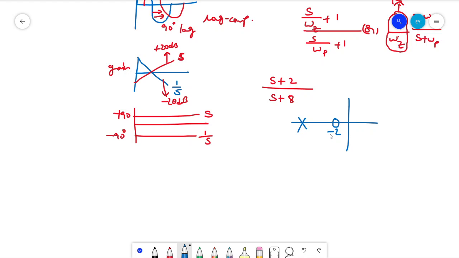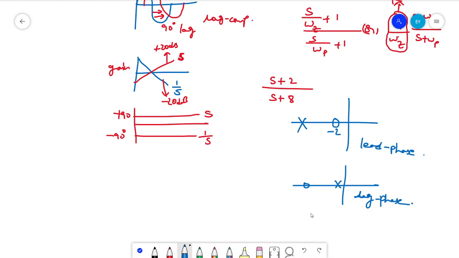As we know, if the zero is near to the origin, this is a leading system, right? This is phase lead. Similarly, if you have a pole near to the origin and the zero is away from the origin, this is a lag system, a phase lag.